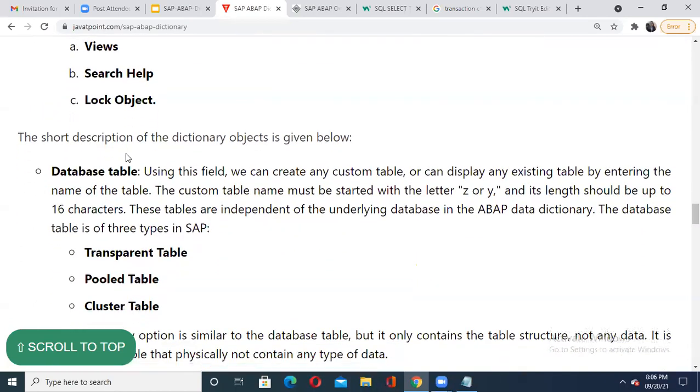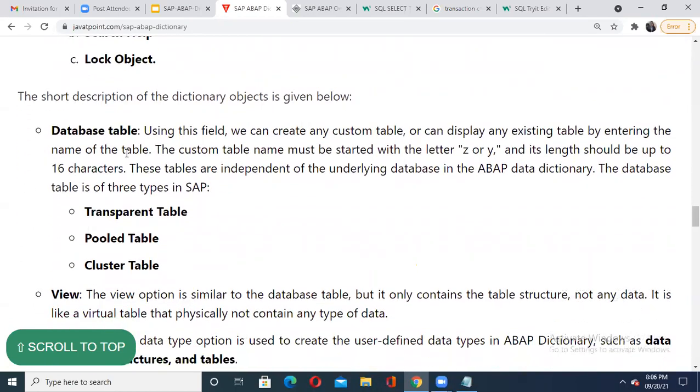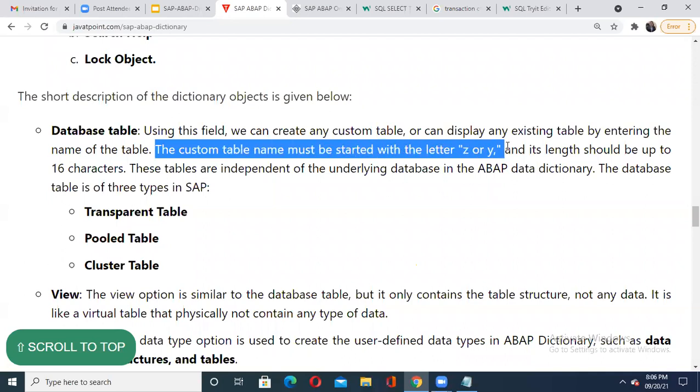Let us see the database table. I already said something about database tables, but one point I want to highlight here: the tables we create as a programmer in the ABAP module must have names starting with the letter Z or Y. The custom table means one which you can modify and play with. Its name length can be up to 16 characters, like student, and I can extend that name up to 16 characters.